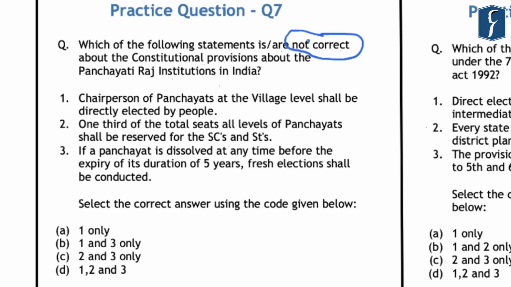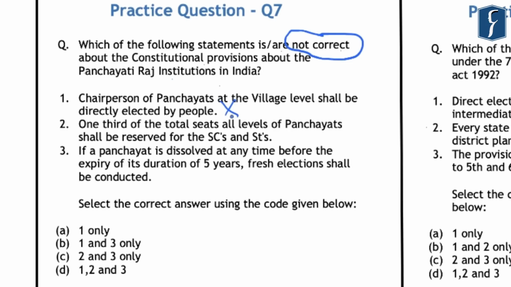Now, regarding the chairpersons of the panchayats at the intermediate and the district levels, the Constitution provides that the chairpersons of the panchayats at the intermediate and the district levels shall be elected indirectly by and from amongst the elected members thereof. So, regarding the chairpersons at the intermediate and the district level, they are to be elected indirectly and not directly. However, the chairperson of a panchayat at the village level shall be elected in such a manner as the state legislature determines, and it is not compulsory that the chairperson of the panchayats at the village level shall be directly elected by the people, and thus this statement given here is incorrect.